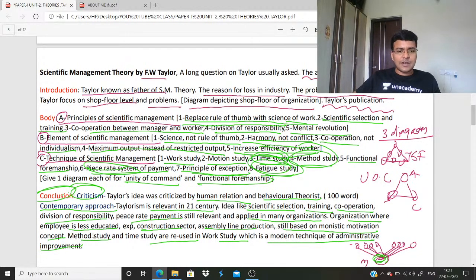You will deal with this later, method study. And as a current example, you will find that the employees of Maruti Udyog or Air India or many organizations, whenever they go on strike, in banks also recently the bank strike, their main demand is wage. Apart from wage, you will not find that they demand anything else. So wage is the important or main demand of employees. So Taylor's idea of monistic motivation is still relevant.